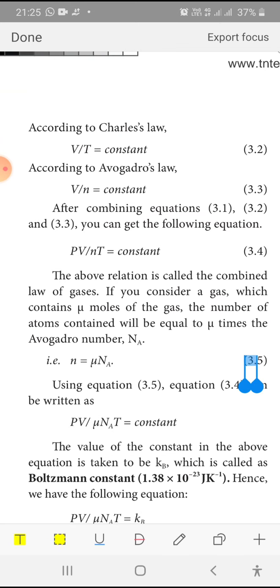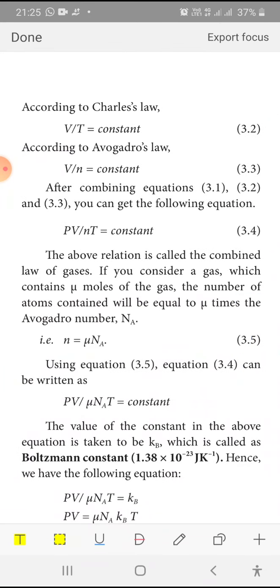Then combining the first three equations, PV by NT is equal to constant, where N is the number of molecules, according to Avogadro's law. Consider a gas containing mu moles. The number of atoms contained will be mu times Na, so V by N is equal to constant. The small n is equal to mu times Na.